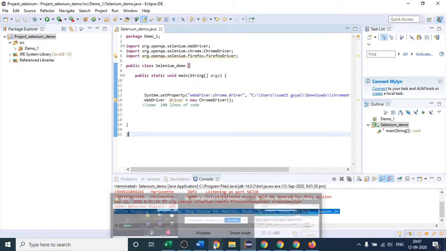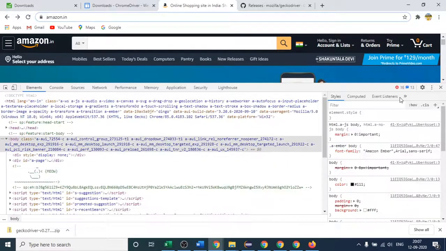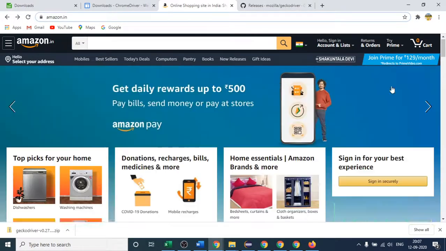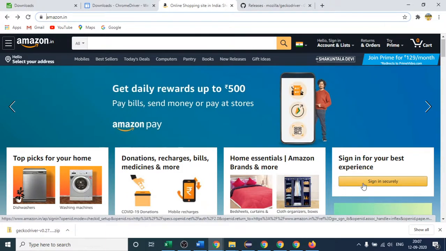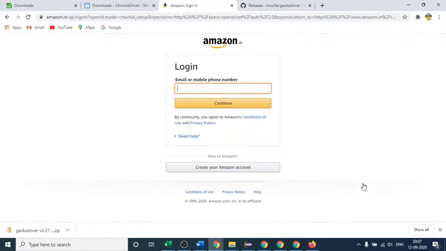Suppose this is my website. Ultimately, with Selenium we have to perform some operation on our website. Suppose I have to click a button. This is the button, you can see, sign in securely. If I click this, then this will open.